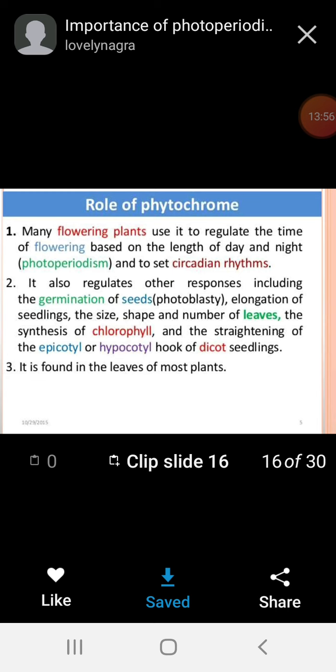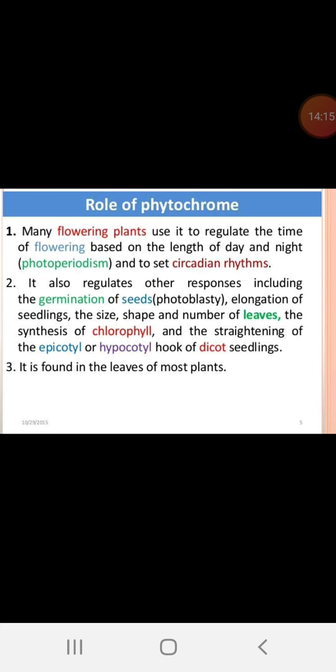Second one, it also regulates other responses including the germination of seeds, photoblasty. See, germination also is regulated by the light, elongation of seedlings, and size, shape, number of the leaves. The synthesis of chlorophyll and straightening of epicotyl or hypocotyl hook of dicot seedling.